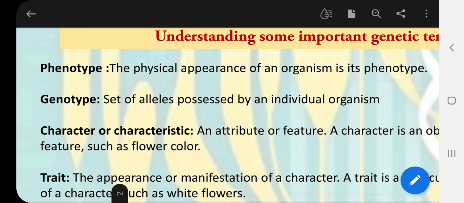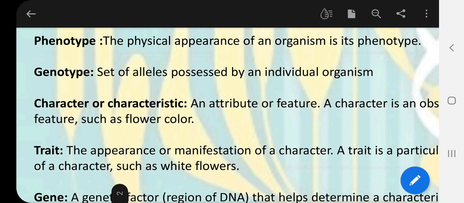Mendel proposed that the physical appearance or phenotype of any living organism is because of its genetic information which any organism contains within itself. That complete set of genetic information is called its genotype. So physical appearance is phenotype, and genetic information for that physical appearance is called its genotype.